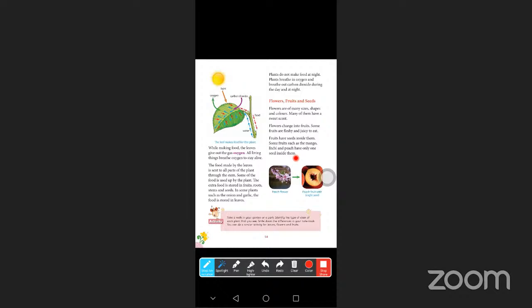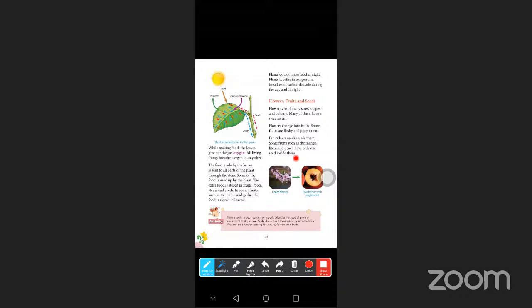The trees have leaves, Nana, and the tree produces what, Nana? Flowers. The flower can turn into fruit. What does the fruit have inside, Nana? Seeds. Some fruits have only one seed, and some other fruits have many seeds.